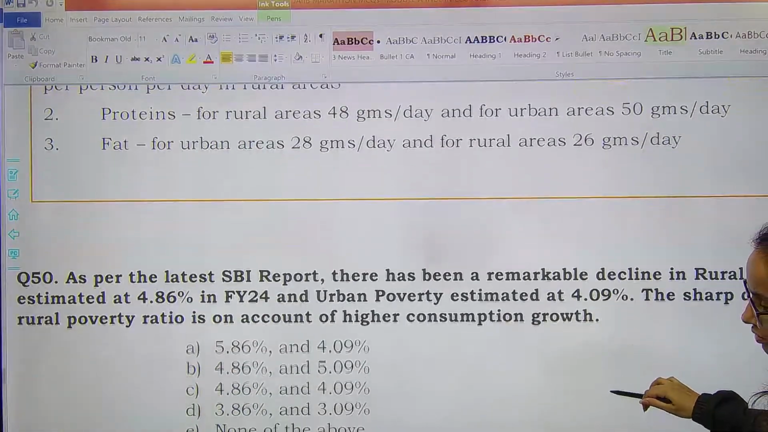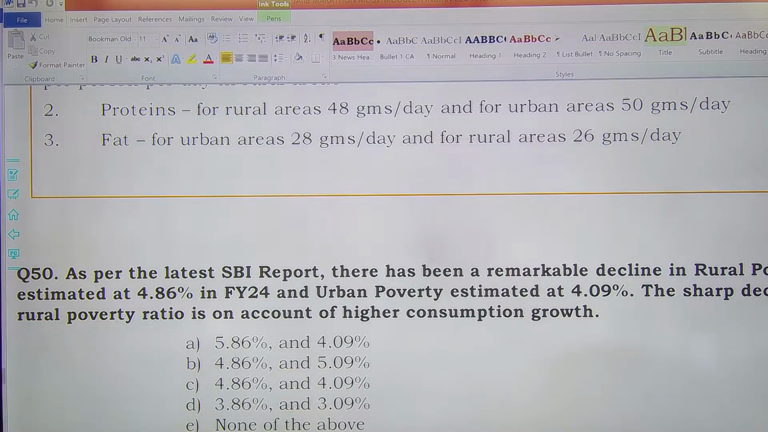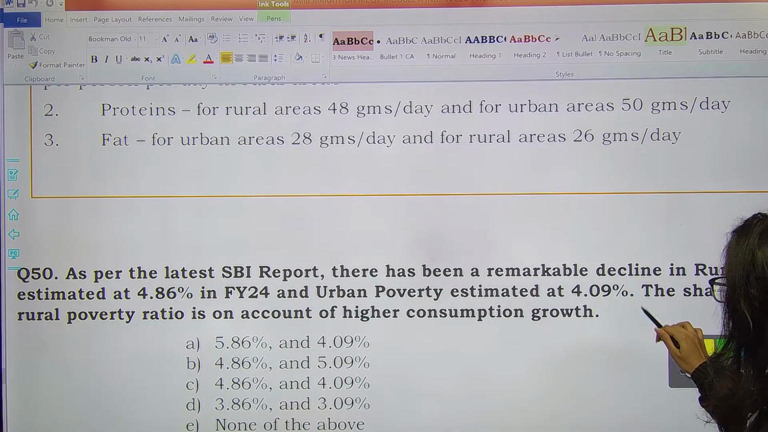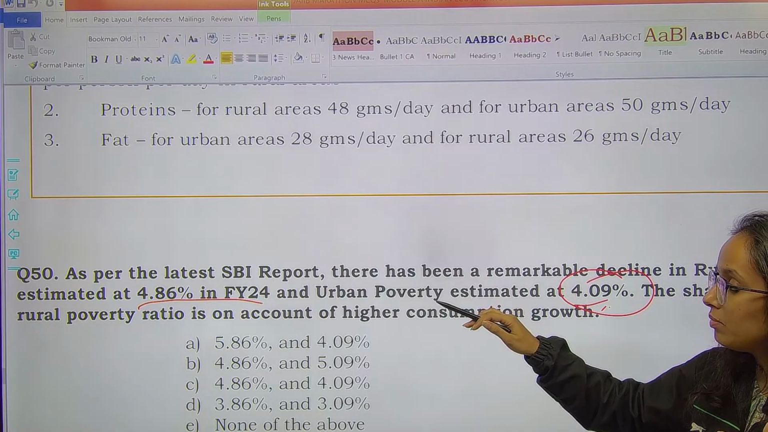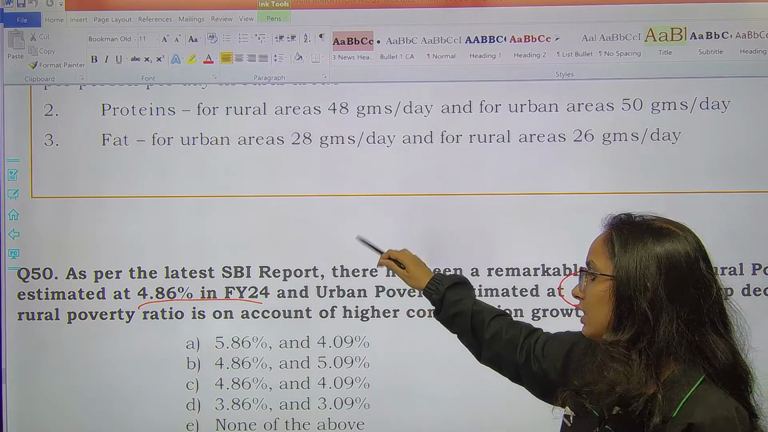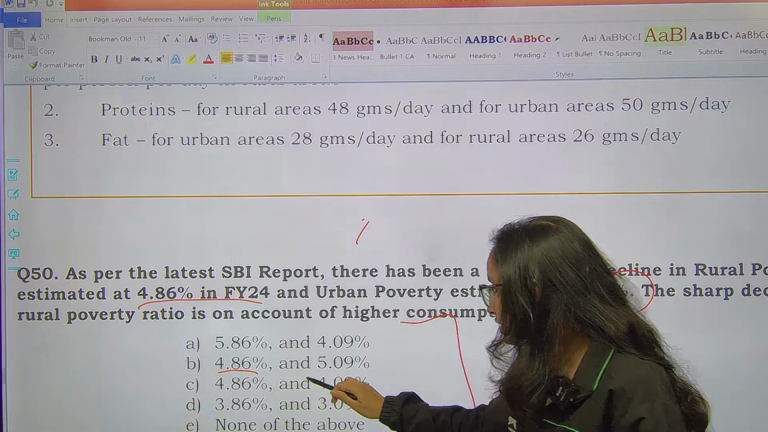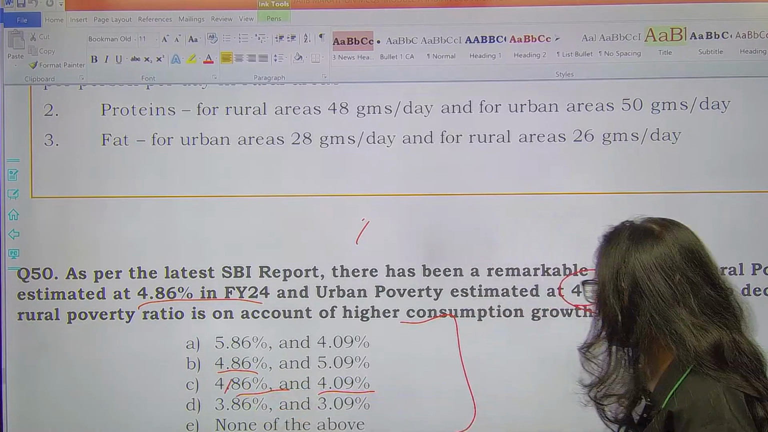Next question. As per the latest SBI report, there has been a remarkable decline in rural poverty, estimated at 4.86% in financial year 2024, and urban poverty estimated at 4.09. Now, this sharp decline in rural poverty ratio is on account of higher consumption growth. तो यहाँ पर आपको fill करना था, sorry, these are already filled. So, anyway, try to remember 4.86 and 4.09 they have been declined. Also, poverty हमने काफी कम कर ली है, and this is the latest SBI report which says it. So 4.86 and 4.09. Option C will be the right answer here.